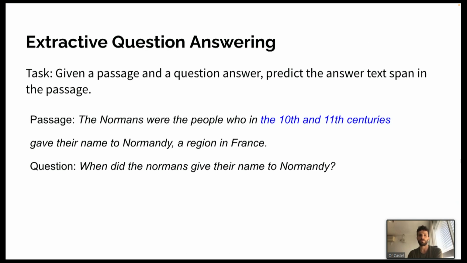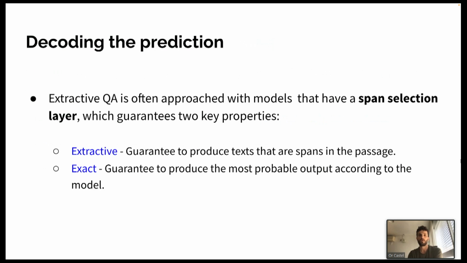So first, let's define the task at hand. It's a well-known one. Extractive question answering is where one is given an informative passage and a question, and the task is to predict the answer to the question, which should be a span contained in the passage. Typically, models are adapted to the task using a span selection layer, where a task-specific layer is added to the language model during fine-tuning. This approach emits scores for the start and end positions of the answer from the passage tokens.